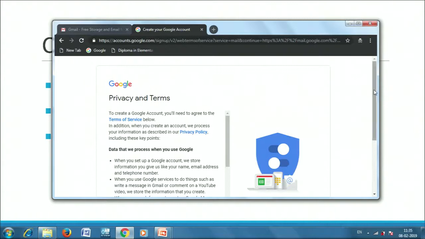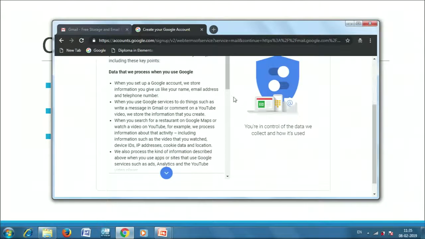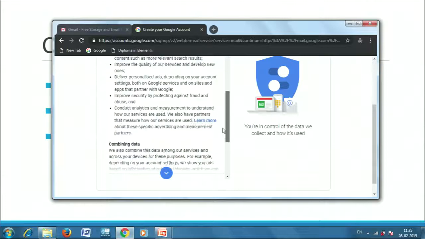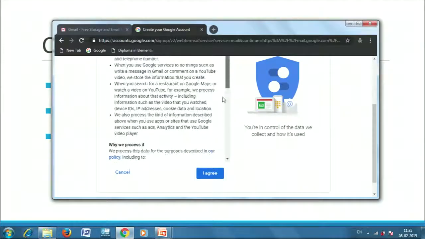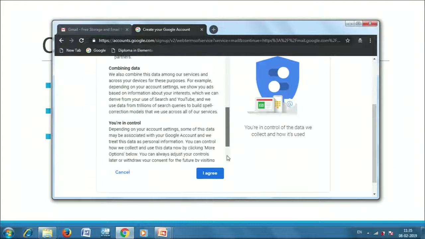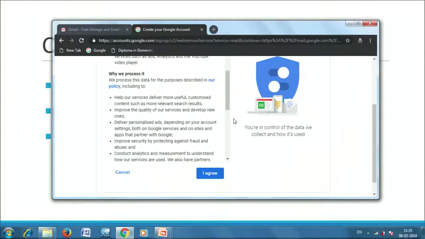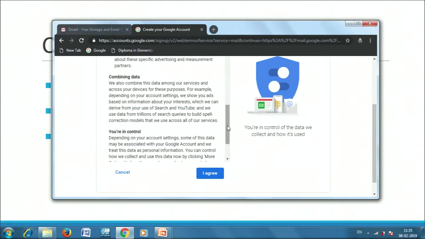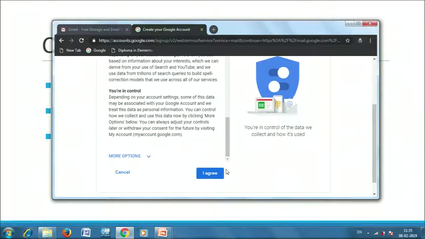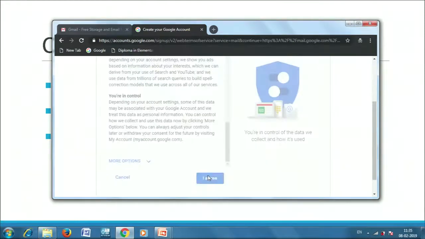Then the service provider would ask us to agree with the terms and conditions of the provider. These are some really important terms of using an email address, and we should thoroughly go through them and understand what all things we are allowed to do while using an email address, and what things are restricted. If we have to create this email address, we have to understand and accept all these terms and conditions, and then click on I agree and go to the next screen.